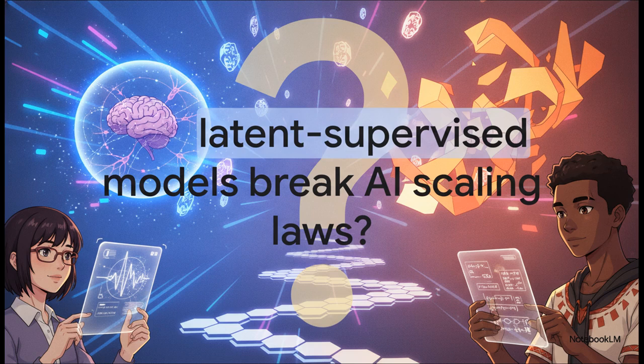Right now, the AI models we use every day are slamming into massive, incredibly expensive data walls, mostly because they're obsessed with predicting the next token. But if mimicking the brain's predictive coding, learning from latents instead of tokens, is exponentially more efficient, could latent supervised models be the key to breaking our current AI scaling laws entirely? It's a huge question, and looking at this math, the answer just might be yes.